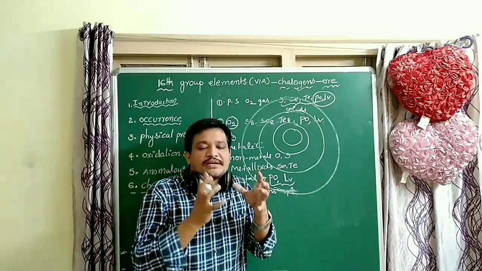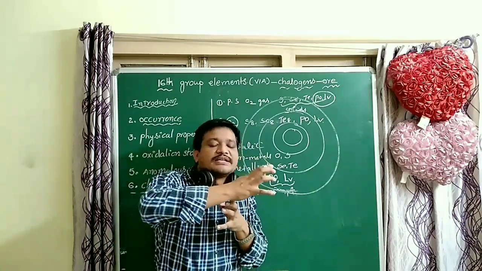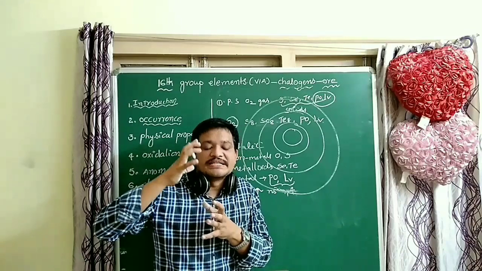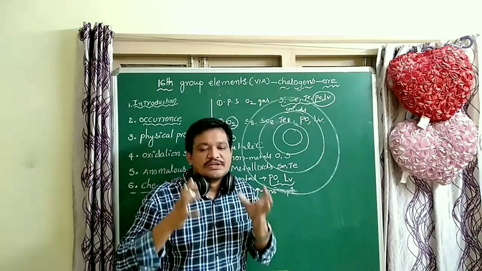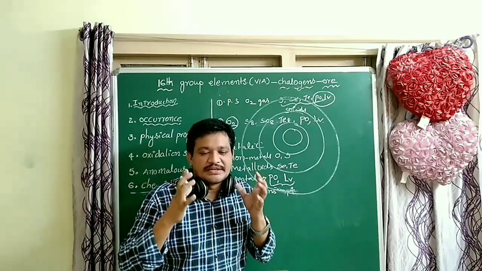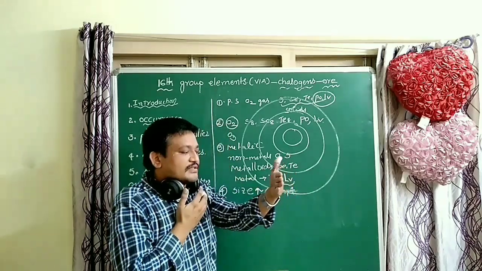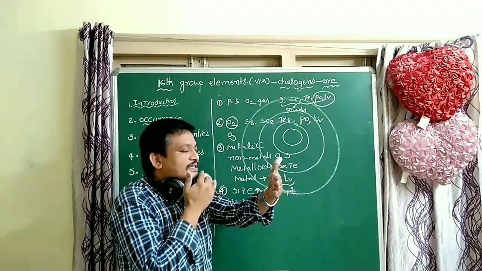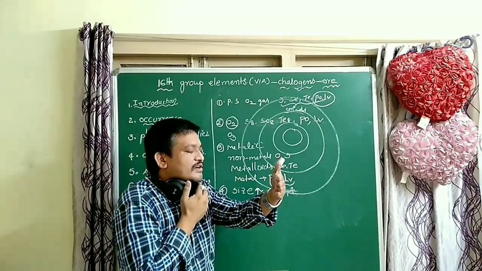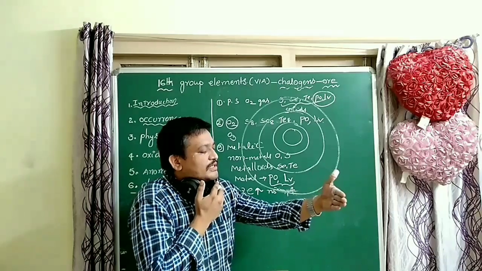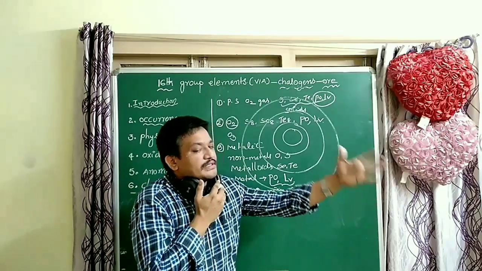Due to the inner electrons, the nuclear attraction on valence electrons decreases, so those electrons go away from the nucleus. So the size of the atom increases.